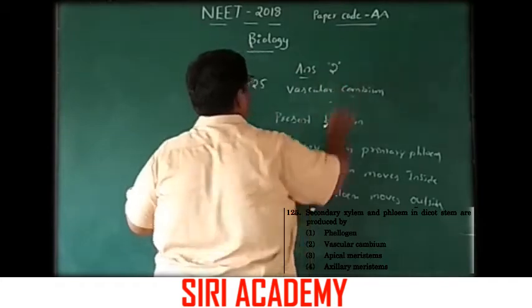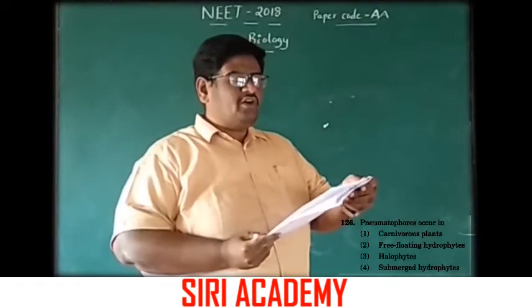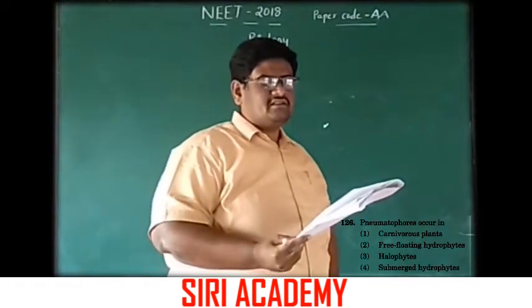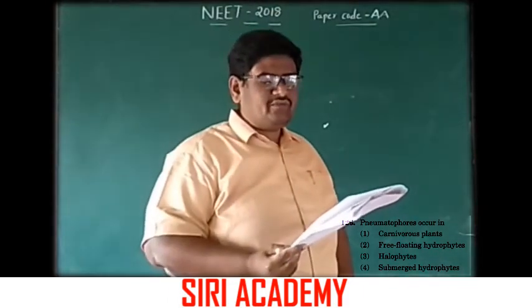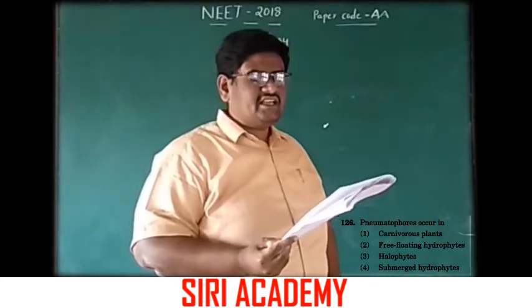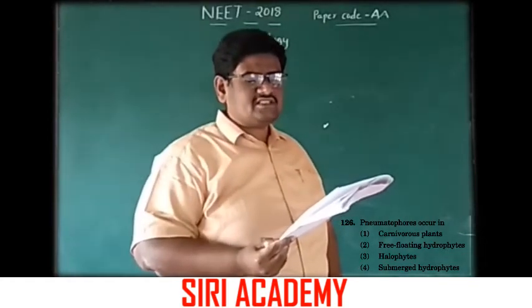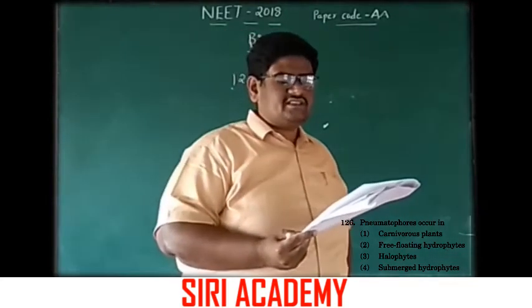2 is the option. Pneumatophores occur in: 1. Carnivorous plants, 2. Free floating hydrophytes, 3. Halophytes, 4. Submerged hydrophytes.